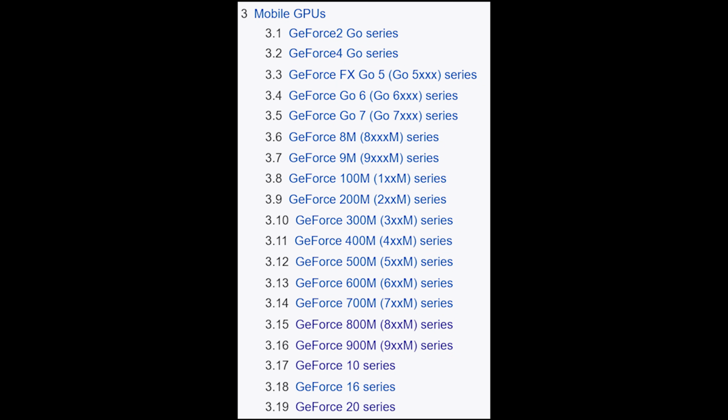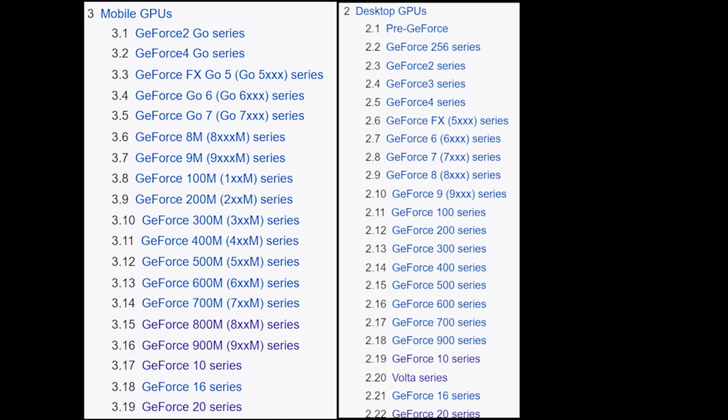If we take a look at the Nvidia mobile series of the GPU, we can see that from the 8M series to the 900M series, they are using the capital letter M at the end, but from the 10 series, they stopped doing it. Now take a look at the Nvidia desktop GPUs, and as you can see, the naming of the desktop GPUs and mobile GPUs are the same from the 10 series, and many might think that their performance is the same, but it is not.